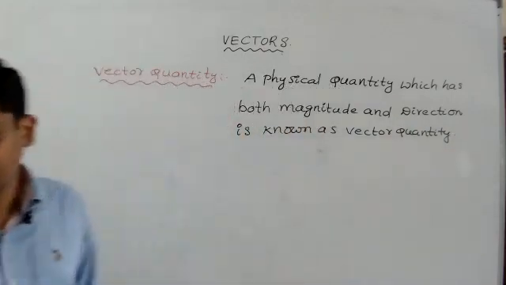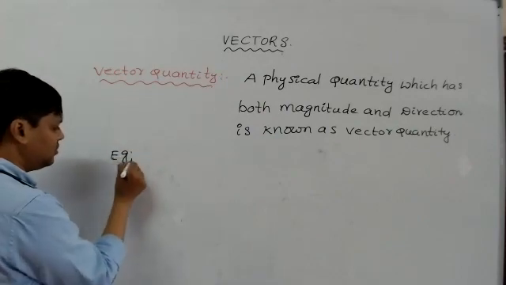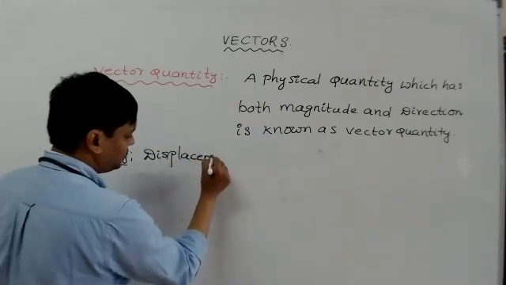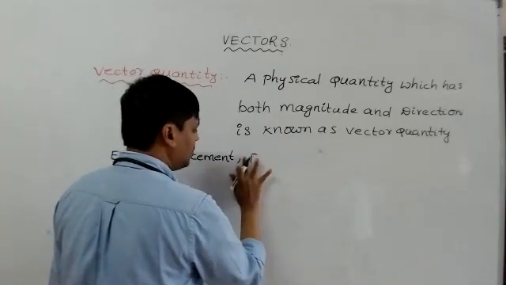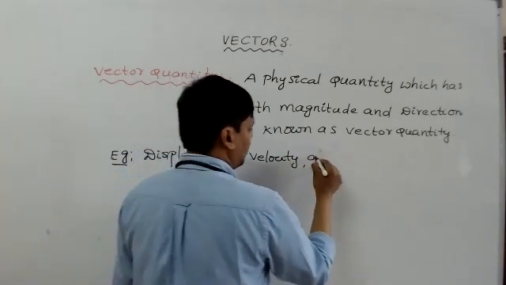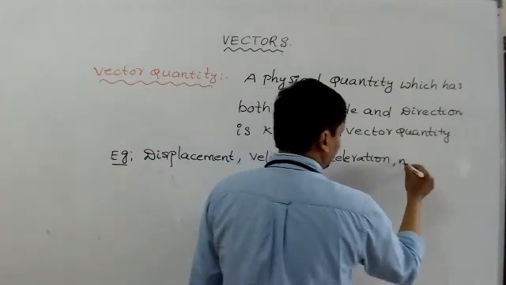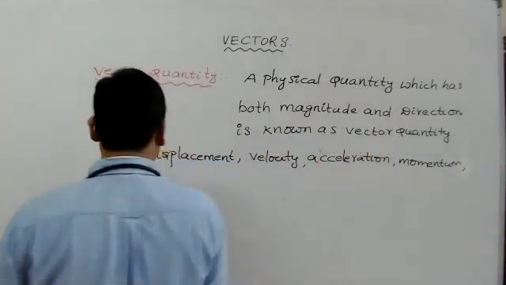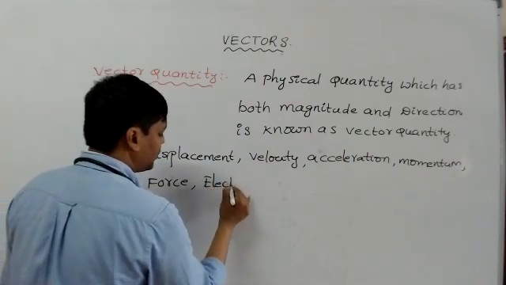Write this. Examples: displacement is a vector, velocity, acceleration, momentum, force, and electric field intensity.